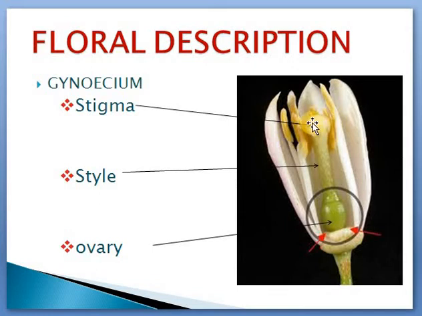Stigma is the receptive part of pollen, and style is the connective part, which is connecting the pollen landing area, and also pollen has to work in this ovule region, ovary region. So this is just a connective part which allows the movement of pollen into this part. For your class it's enough, movement of pollen.